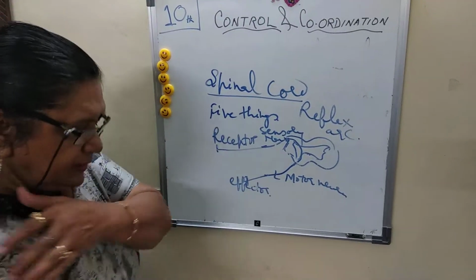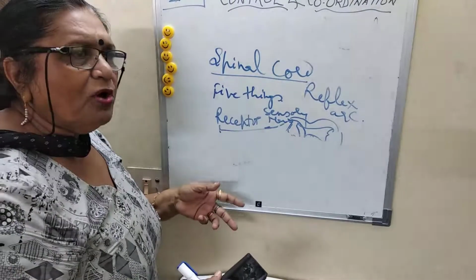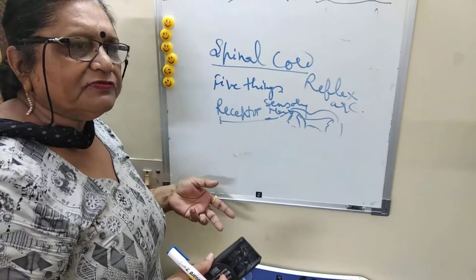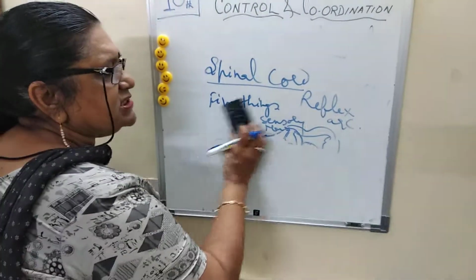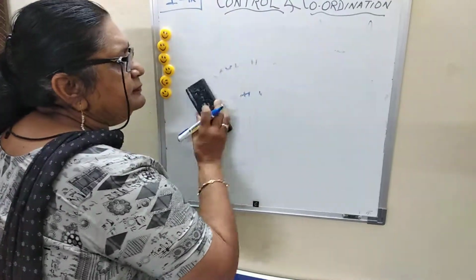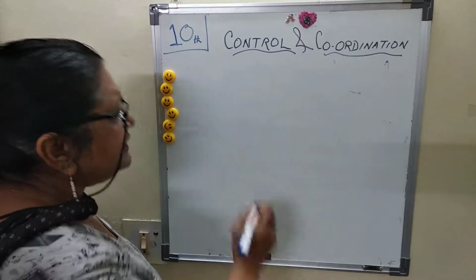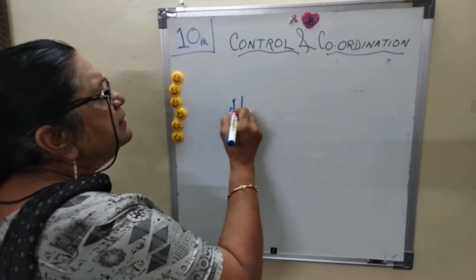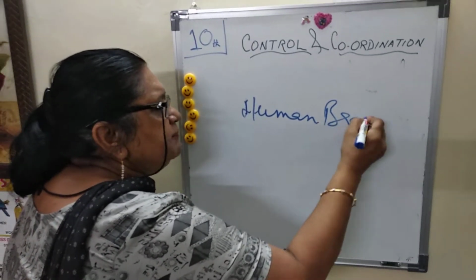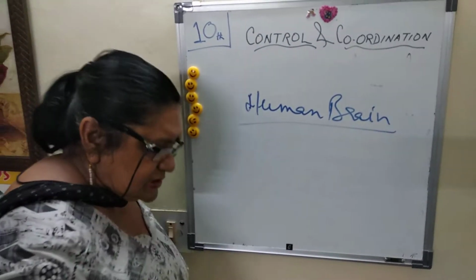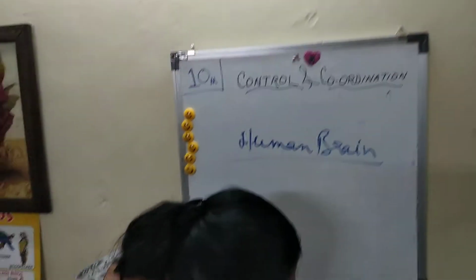So it is again automatic. Walking, for example: you are doing walking, but you can control yourself, and after walking you can stop. But these actions, which do not stop, are called body or spinal cord reflex actions. Then comes the control of all these activities. The main part of our body is the human brain, which plays an important role in control and coordination.